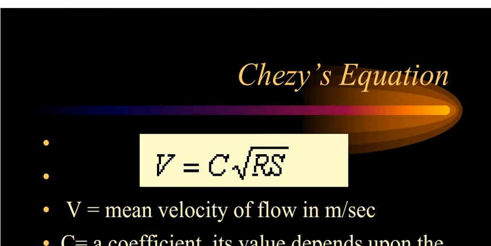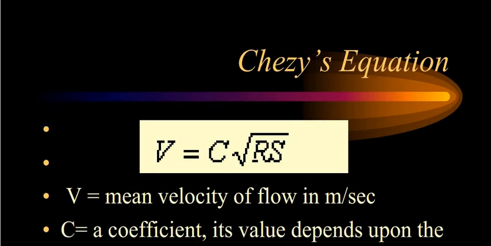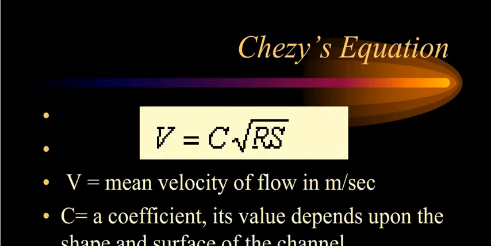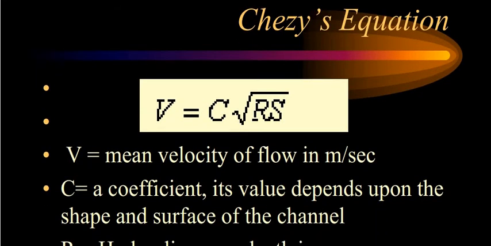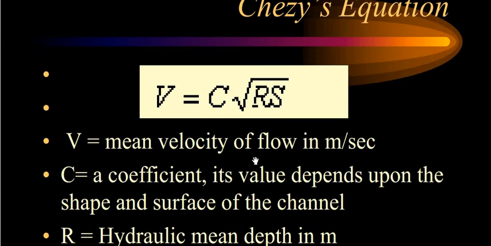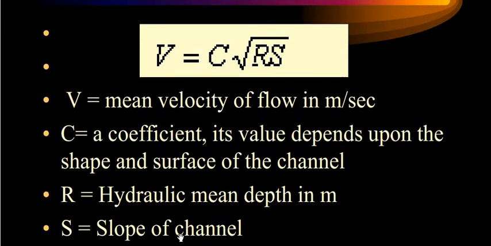Now, for design, some empirical formulas are available with us. First is Chase's equation, where V is the mean velocity of flow in meters per second, C is the coefficient whose value depends upon the shape and surface of the channel, and R and S, where R is the hydraulic mean depth in meters and S is the slope.